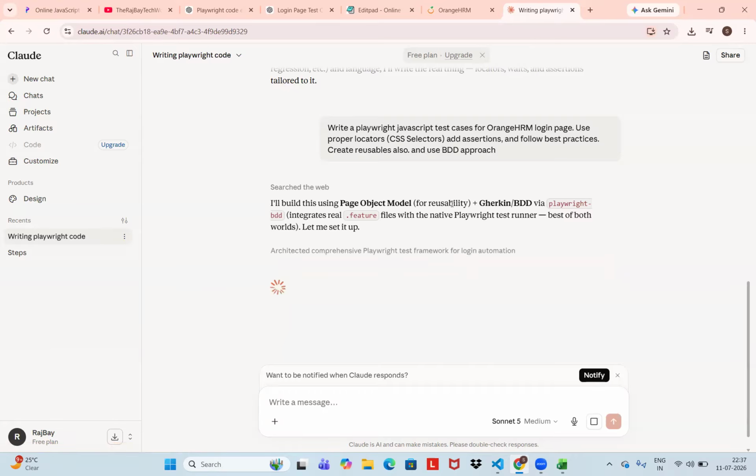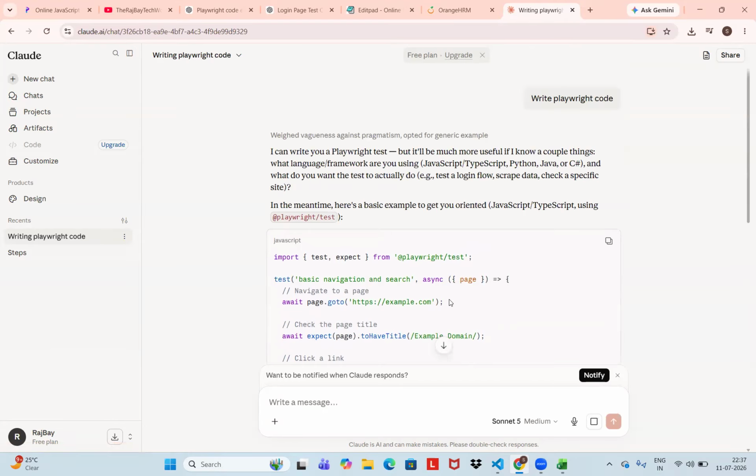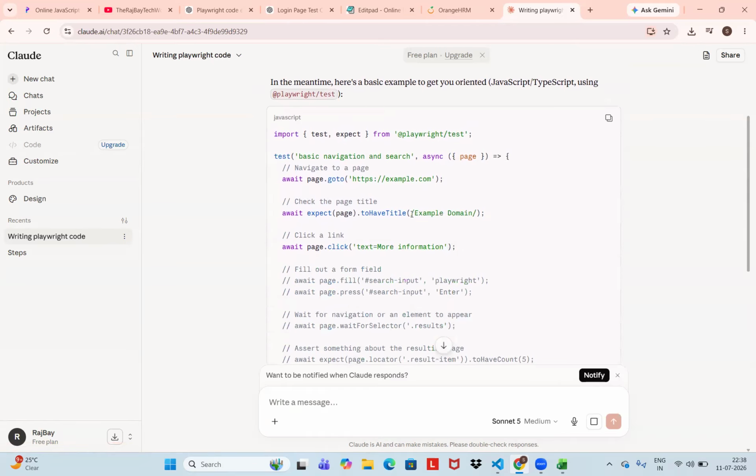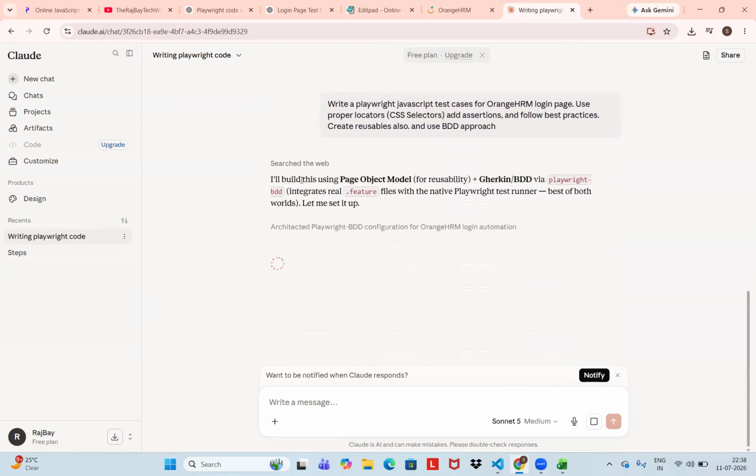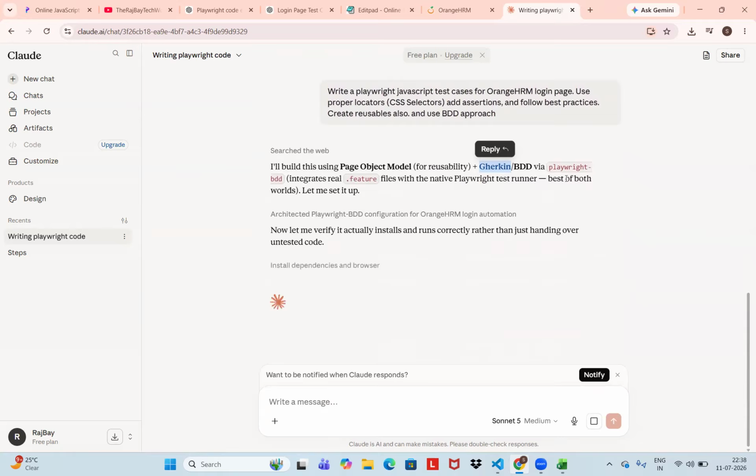See, before that it gave a generic Playwright code. There is no logic, because whatever prompt I gave was a generic prompt, and it gave generically. But now see, it will build a page object for reusability, Gherkin BDD via Playwright BDD. See, the feature file it is creating, native Playwright test runner. Best of both worlds. Let me set up.